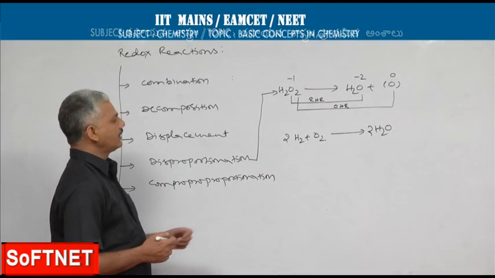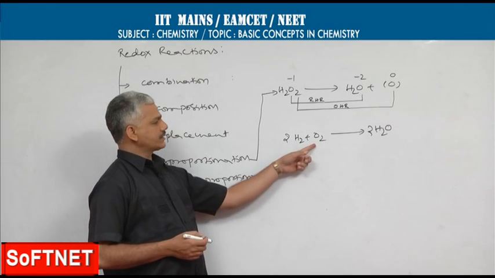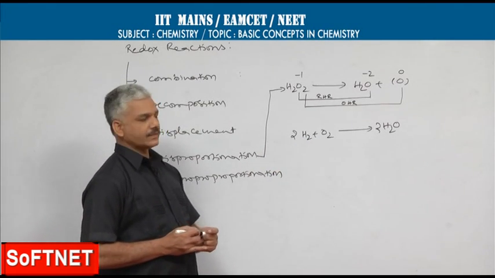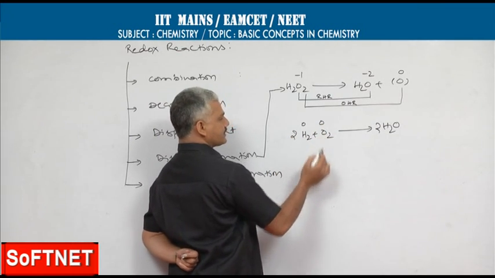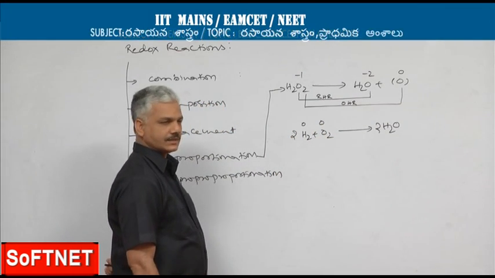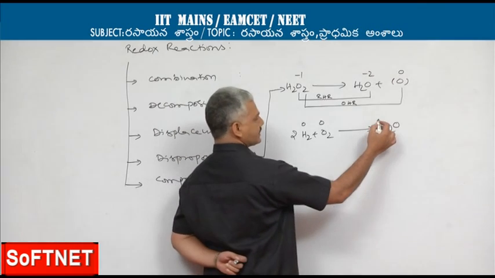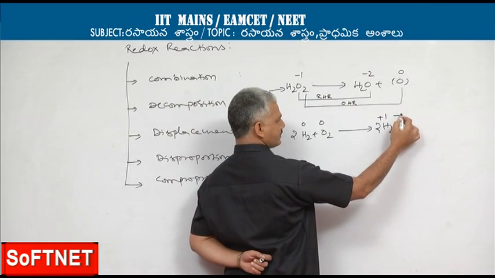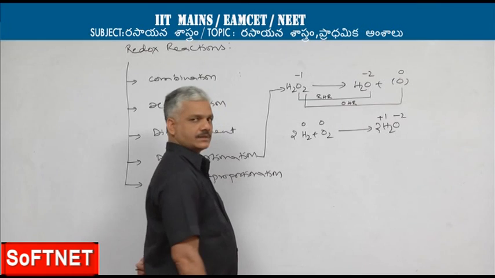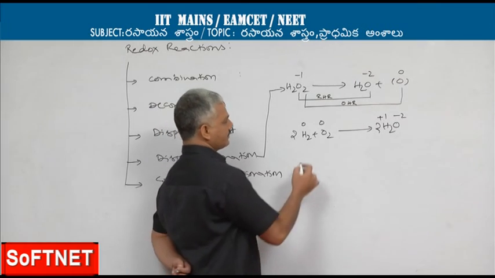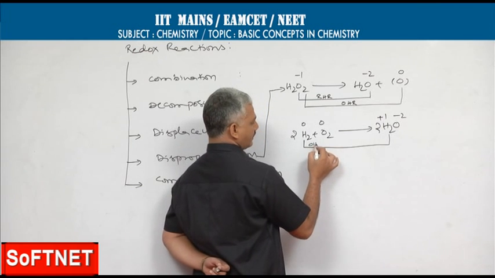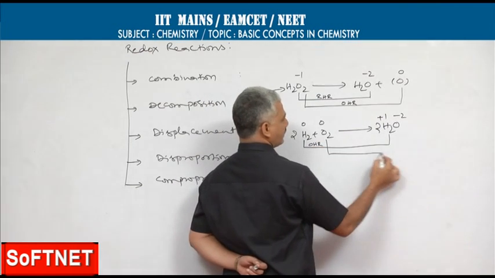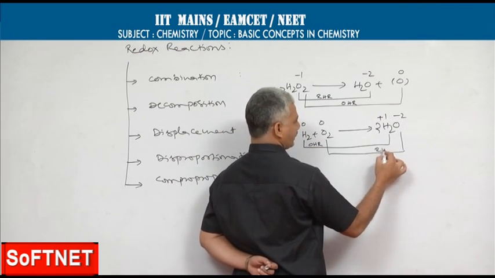For example, hydrogen combines with oxygen to give water. In this reaction, on the reactant side, the oxidation states of hydrogen and oxygen are 0. On the product side, the hydrogen oxidation state is +1 while the oxygen oxidation state is -2. So in this reaction, hydrogen is undergoing oxidation while oxygen is undergoing reduction.